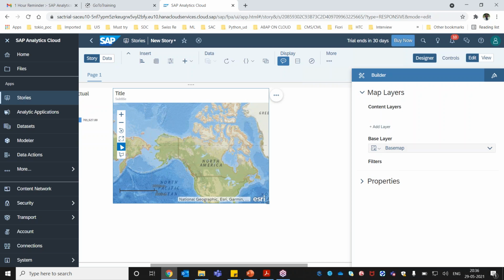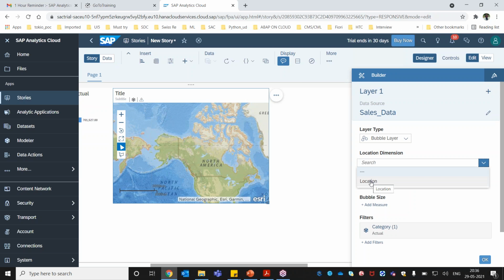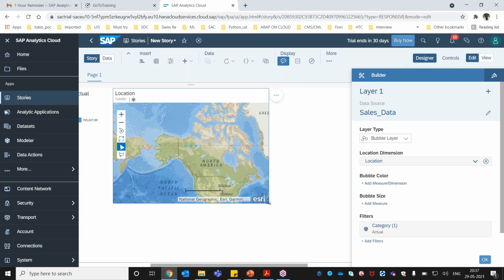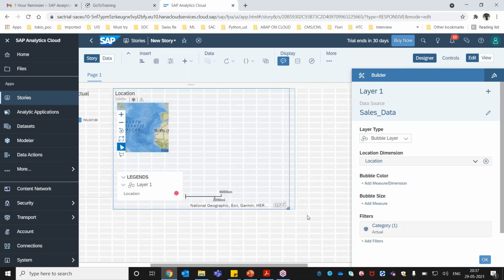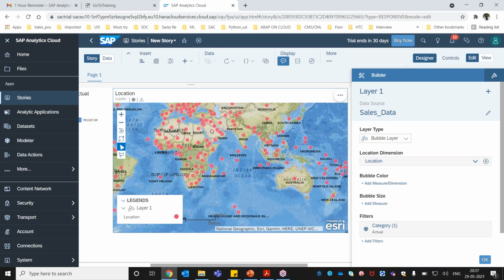Now let me click on add layers, and we can add different kinds of layers here. First, we have to select the location here. We have already created a coordinate called location. So let's select this, and let me maximize this. After that, the bubble color. You can see what happens here. Depending on the coordinates available in the data set, the locations get created here, for example the Maldives, and whatever locations we have based on the data.